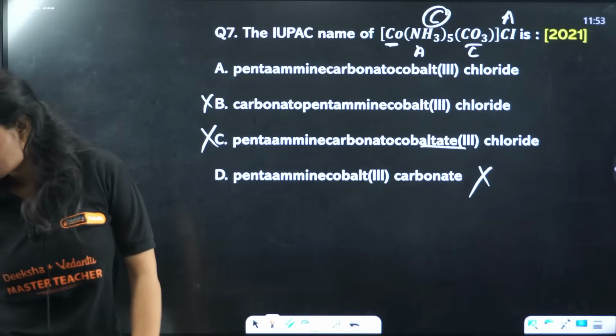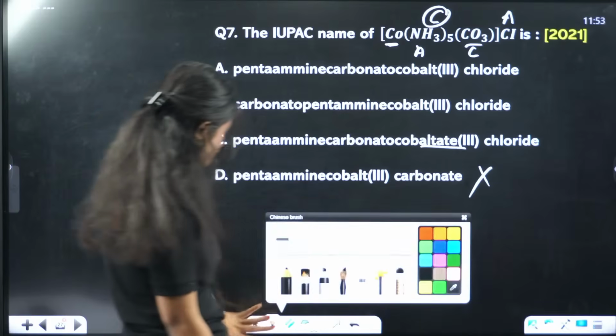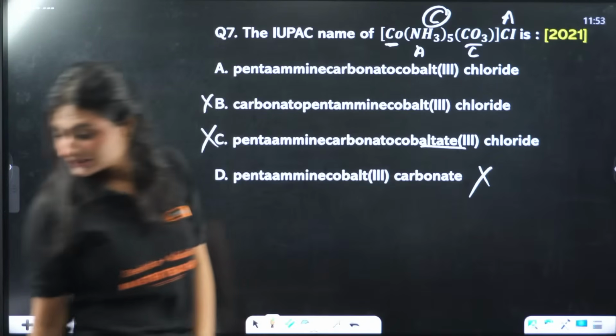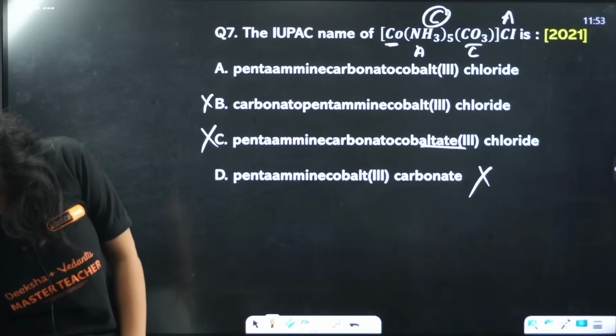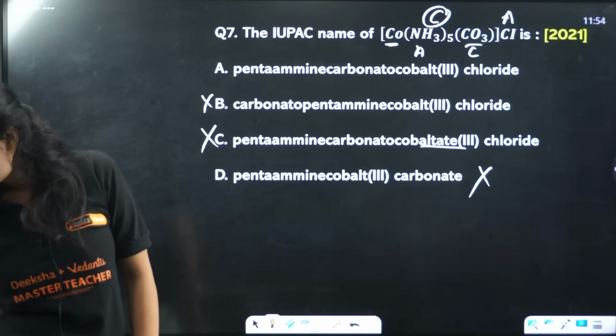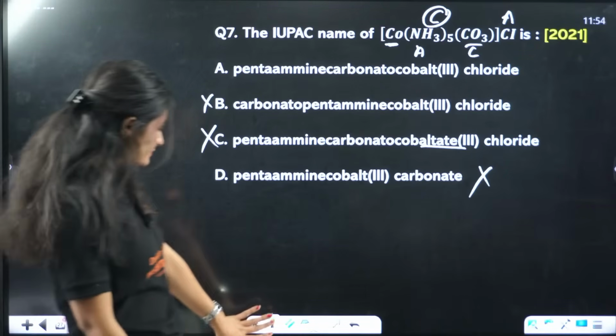Other color while writing on board. Why? What is your favorite color? I'll use that color. Okay, tell me your favorite color. I'll use that color. Right? What's your name? Red. Is it visible?